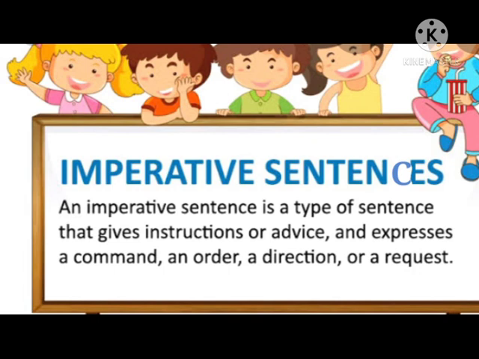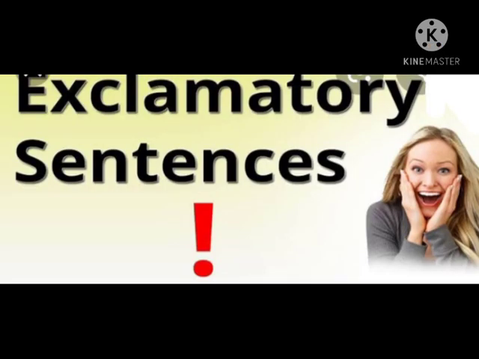Now the last kind of sentence according to the function. And which one is this? It is exclamatory sentence. What kind of sentences are they? An exclamatory sentence expresses some strong feeling, and we put an exclamation mark at the end of these sentences. Now time to give you the example so that you will properly understand the term.